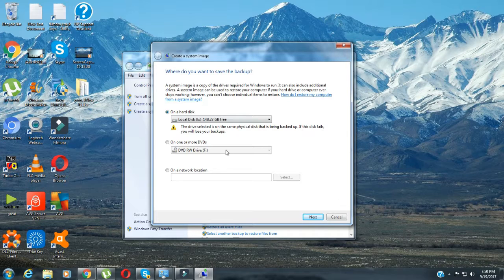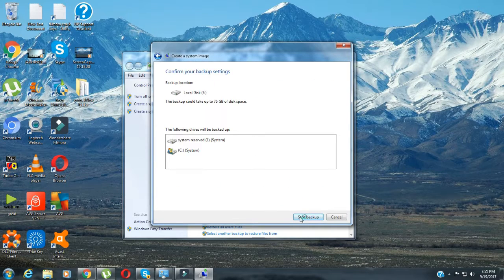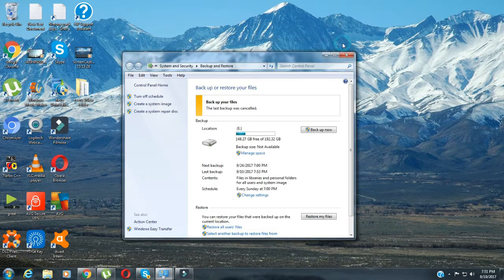You just click here, Next, and select your drive, system C or D or E, anything, whatever you want. Then press Next, and press the Start Backup option here to complete your backup. I already did that, so I'm not doing it again. After completing your backup, everything is done.